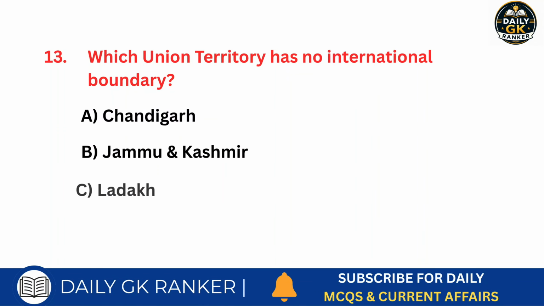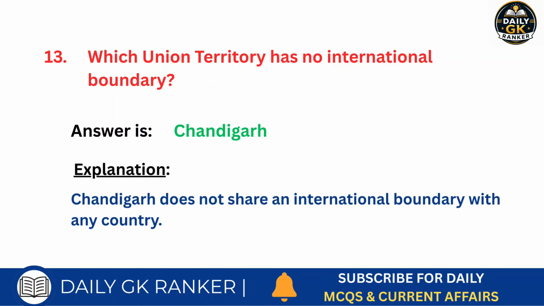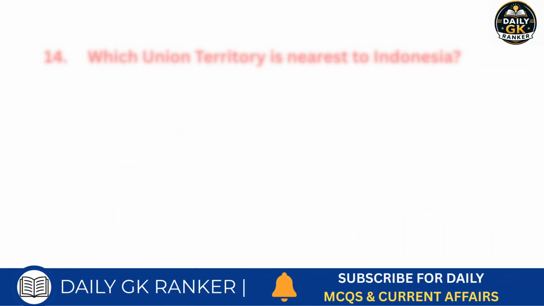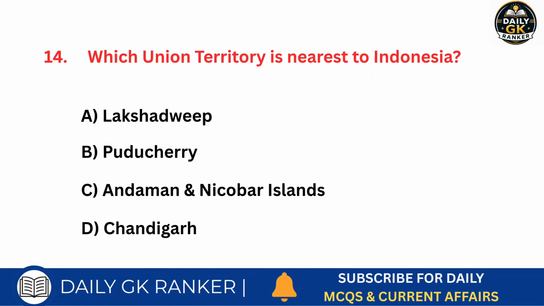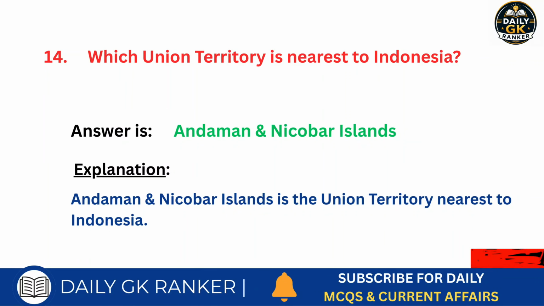Which union territory has no international boundary? Answer is Chandigarh. Which union territory is nearest to Indonesia? Answer is Andaman-Nicobar Islands.